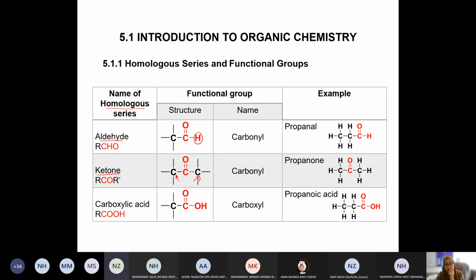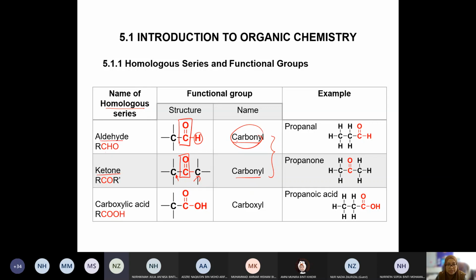We have these two carbon. Okay, see, look at the name of the functional group. They have the same name of functional group. Carbonyl. Carbonyl represent this one, C double bond O. Okay, yes, they both have C double bond O. It's just that the homologous series is different.